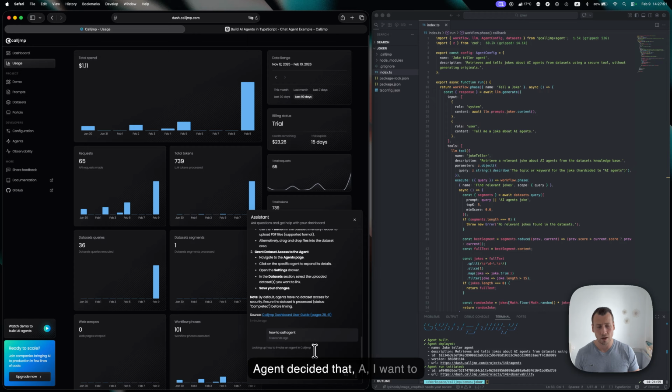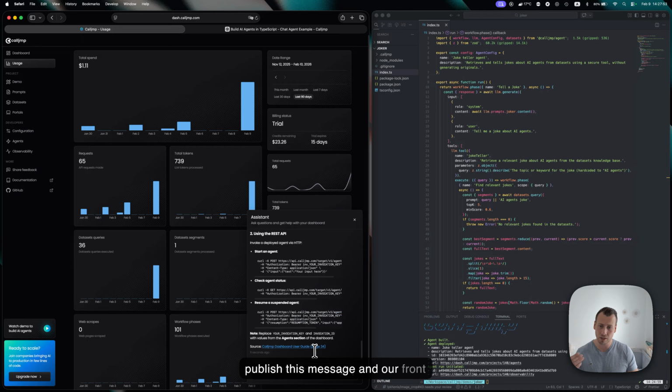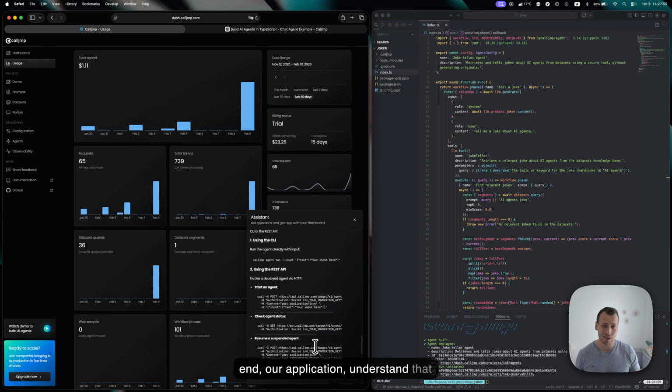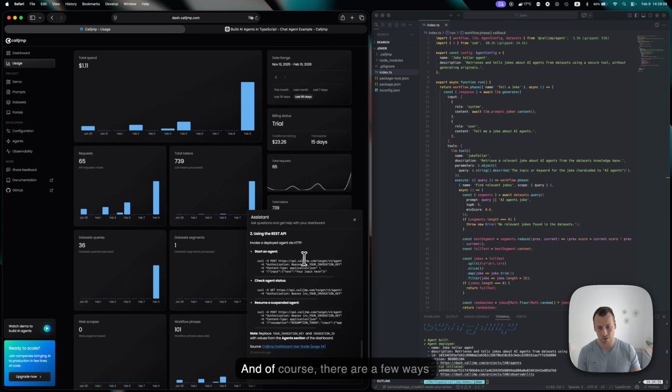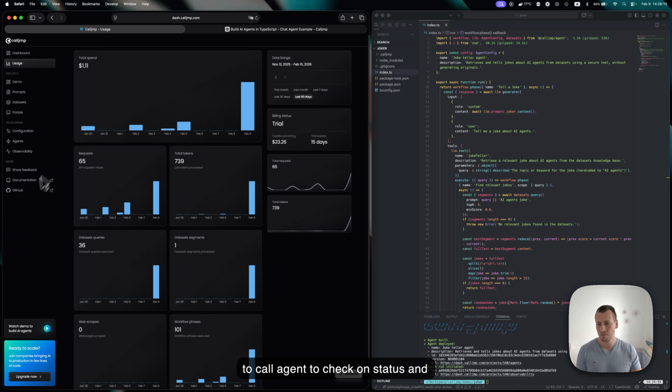The agent decided, hey, I want to publish this message, and our front end, our application, understands that message in real time and shows it, and then just another message comes in. It's a final response. Yet the agent's still alive because, like I said, it's still the same instance with isolation of context, and of course there are a few ways to call the agent, to check on status and so on.